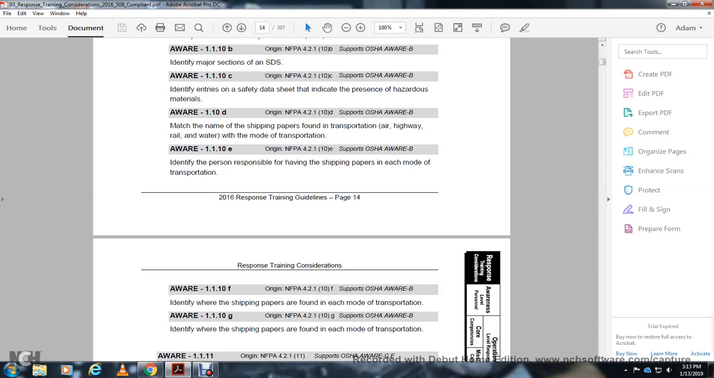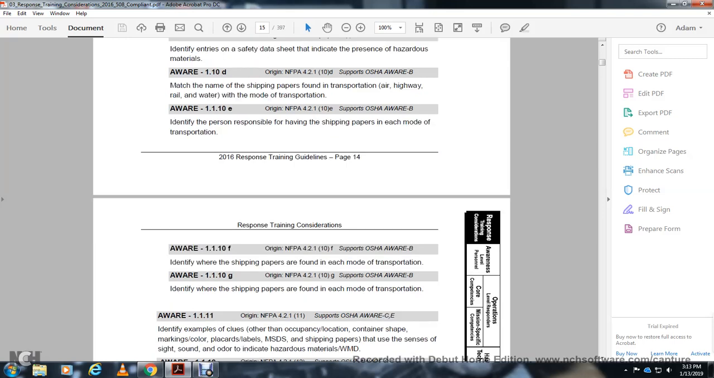1-1-10-F, OSHA awareness B: identify the shipping paper found with each mode of transportation. 1-1-10-G, OSHA awareness B: identify the shipping paper found with each mode of transportation. Awareness 1-1-1-1, OSHA awareness C and E.